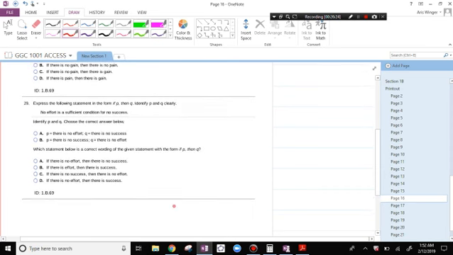Number 29. Express the following statement in the form if P, then Q. Identify P and Q clearly. No effort is a sufficient condition for no success. If you have no effort, then no success. If there's no effort, then there's no success.